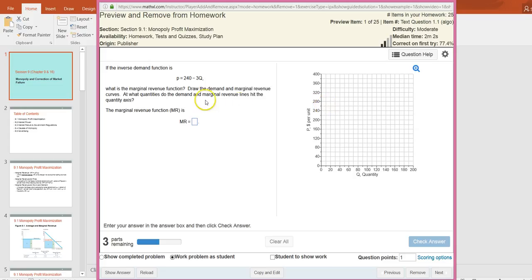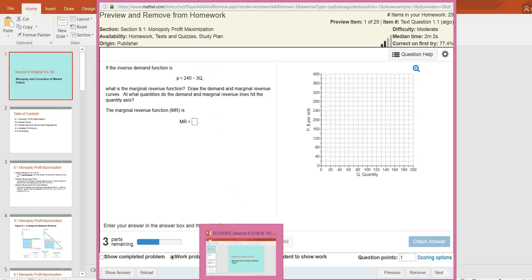Here it's the price or marginal revenue, but the slope will double. So here the slope will be 3, so the marginal revenue curve will have a slope of 3 times 2, which is 6. So that's mentioned in the textbook as well as my PowerPoint slides.